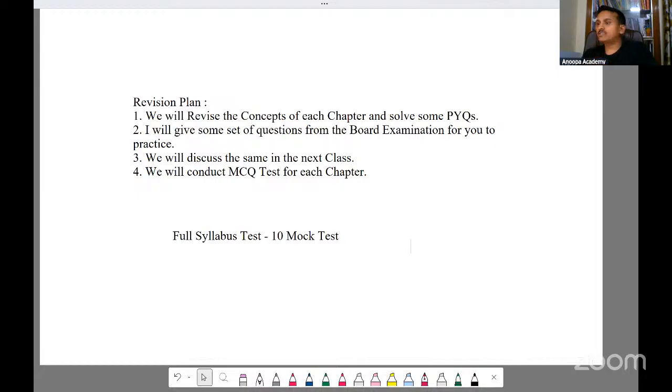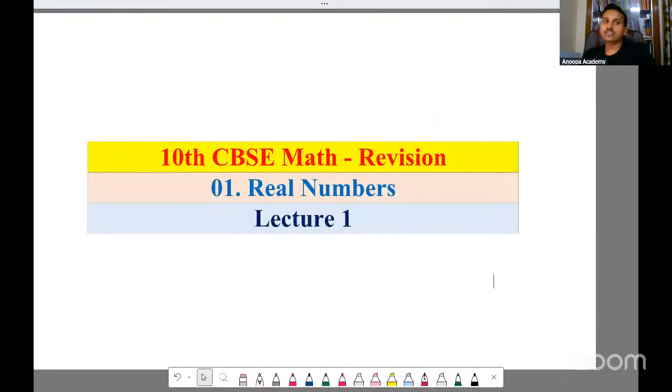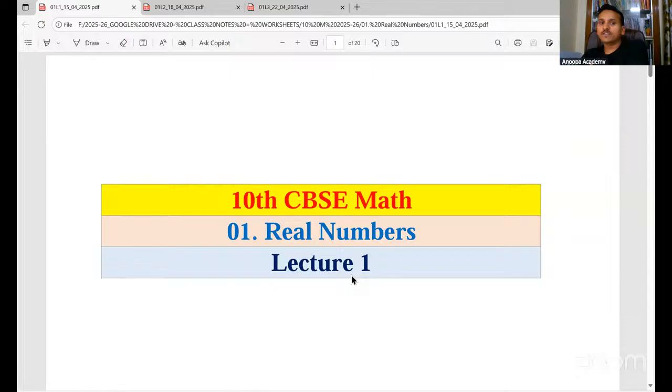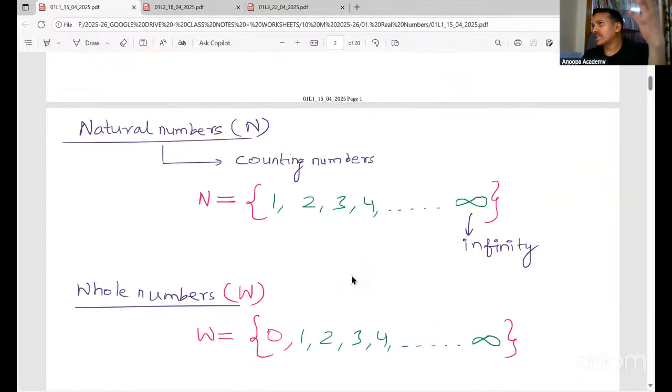So I'm going to share my screen. We'll just use the class notes to revise quickly. Perfect. So in the chapter real numbers, first of all, we had seen what are natural numbers. Natural numbers are nothing but counting numbers like 1, 2, 3, 4 up to infinity. Natural numbers, we use capital letter N to denote.